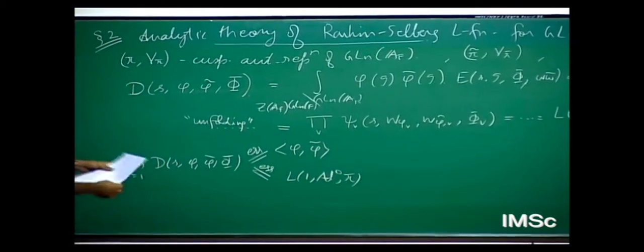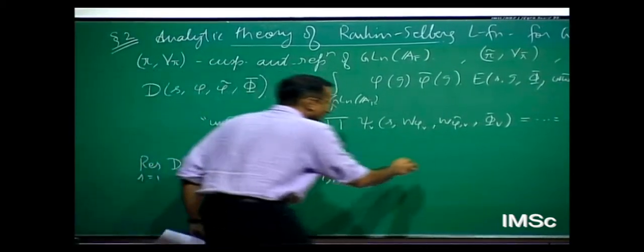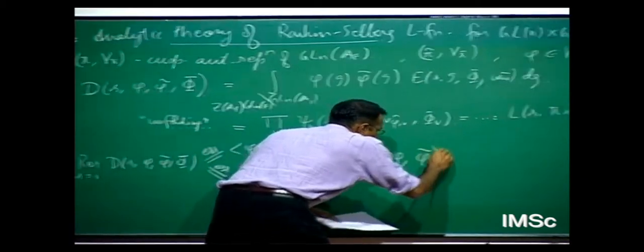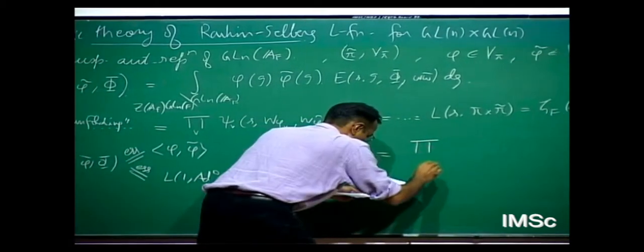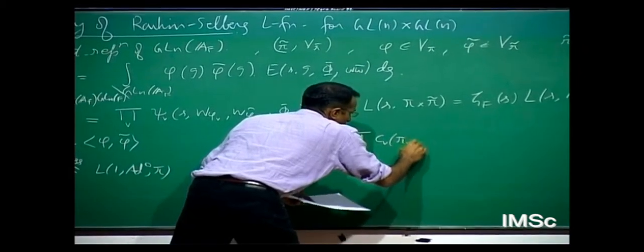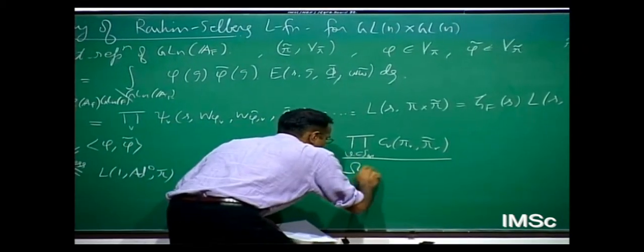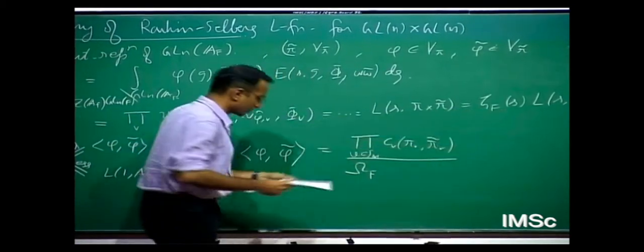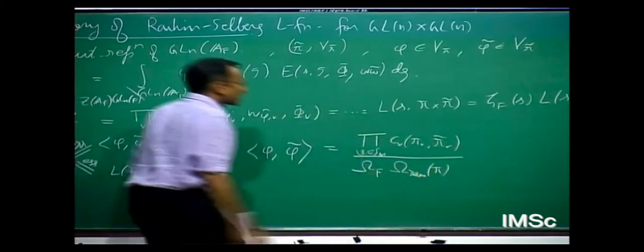And if you put these together and you are careful about what this essentially means, then you get a statement like this: the Petersson inner product of phi with phi tilde is the product over Archimedean places of some quantity which is usually hard to compute, divided by a quantity which depends only on F, which is coming from the residue at s equals 1 of the Dedekind zeta function, times a number which depends only on the ramified places.